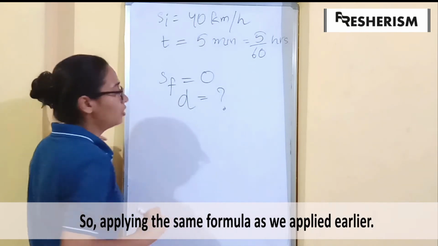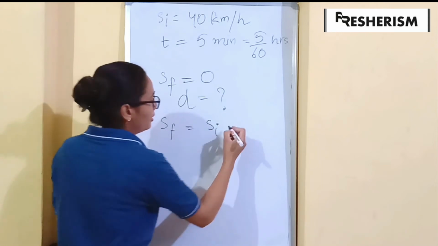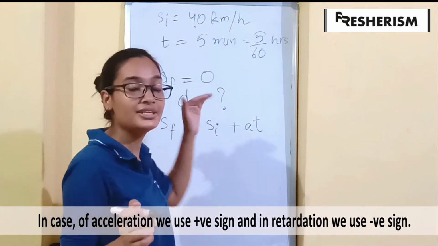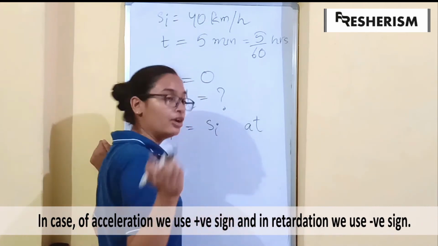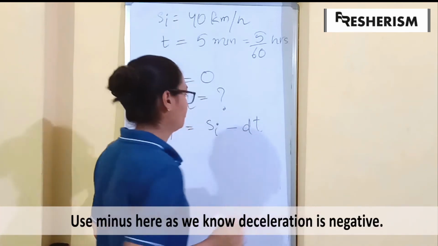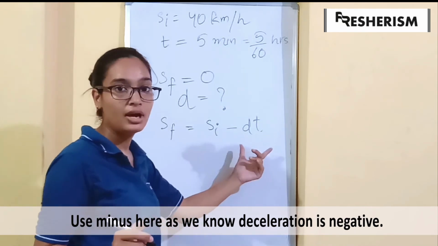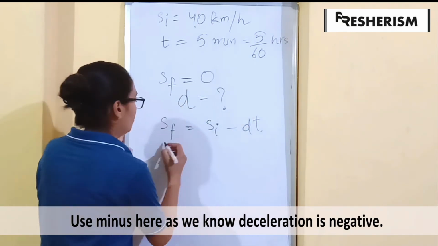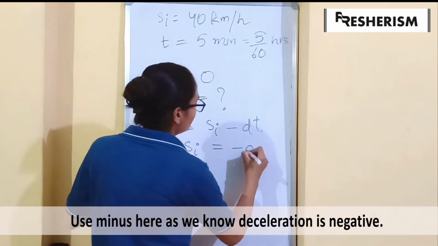What we have to find is deceleration. So again we use the same formula. SF is equal to SI plus AT. But in this case, we know deceleration is negative acceleration, so there will be a negative sign instead of positive, and let us denote it by D instead of A. So this is the formula for finding the deceleration or any of these when others are given. In this question we have to find deceleration. What we will do is SF minus SI is equal to minus dt.